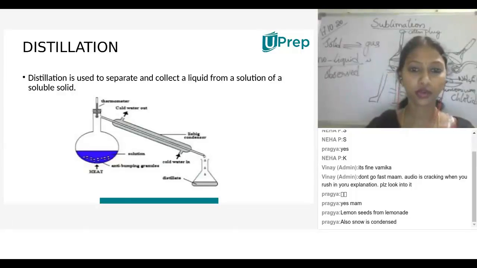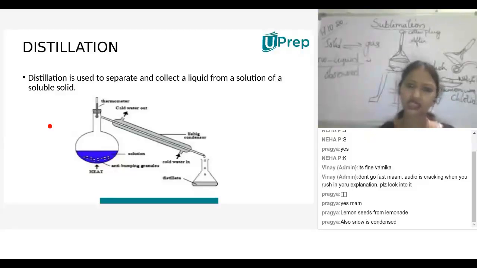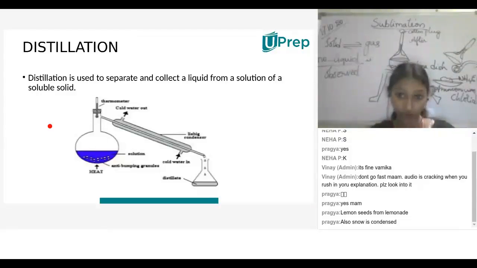What do you mean by distillation process? Distillation is used to separate and collect a liquid from a solution of a soluble solid. But especially, the distillation process is used to separate liquid in liquid, which is completely homogeneous in nature. We can't separate by using filter paper, filtration process, evaporation process, or anything else. By using the distillation process, we can easily separate two miscible liquids. What do you mean by miscible liquids? I'm going very slowly, children.